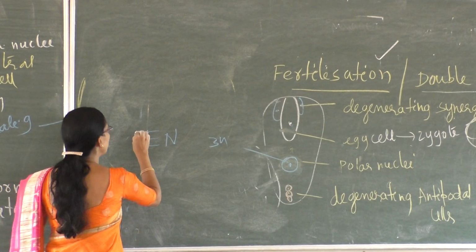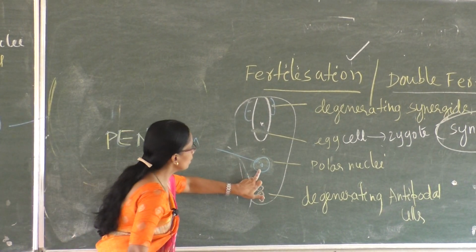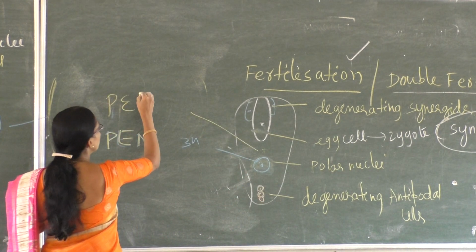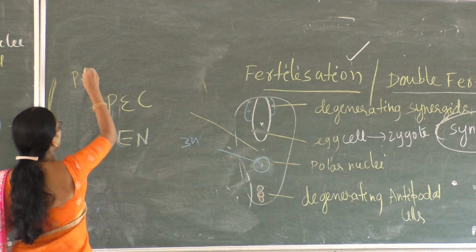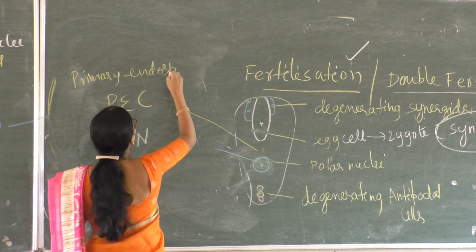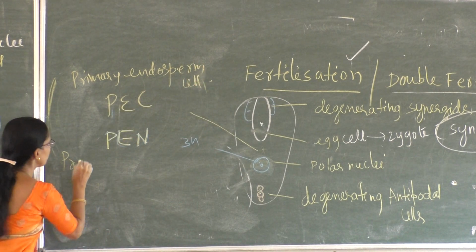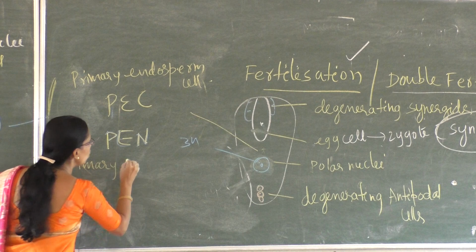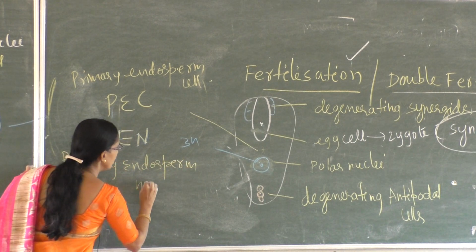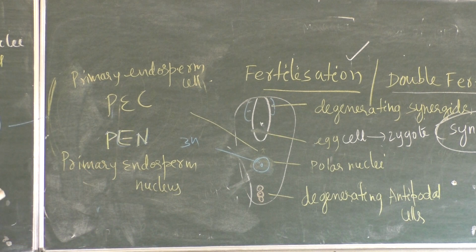The primary endosperm nucleus holding cell is called primary endosperm cell. This is primary endosperm cell. This is called primary endosperm nucleus.